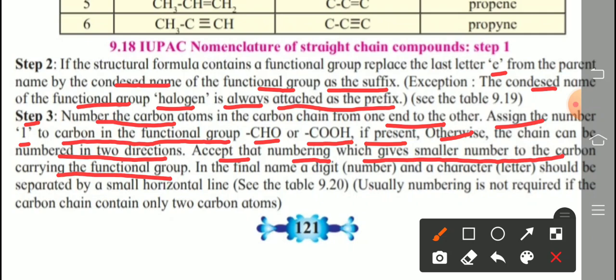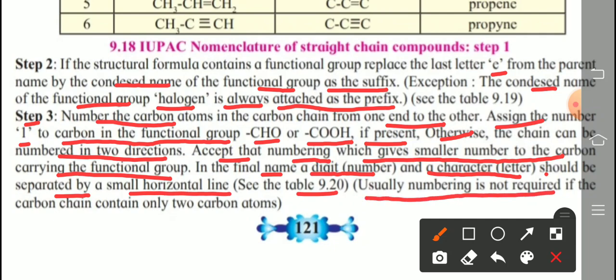Wherever the functional group is attached in the carbon chain, to that carbon, what is required? A smaller number, whether we number from left to right or right to left. In the final name, a digit, that is the number, and a letter should be separated by a small horizontal line, which we learn in table number 9.20 on the next page. Usually numbering is not required if the carbon chain contains only 2 carbon atoms. If only 2 carbon atoms are present, then there is no need of numbering.